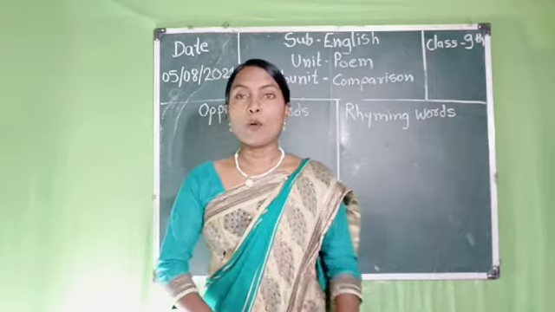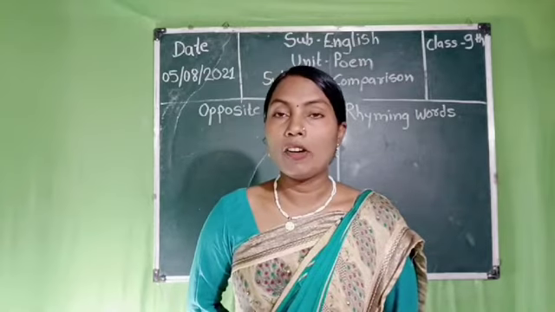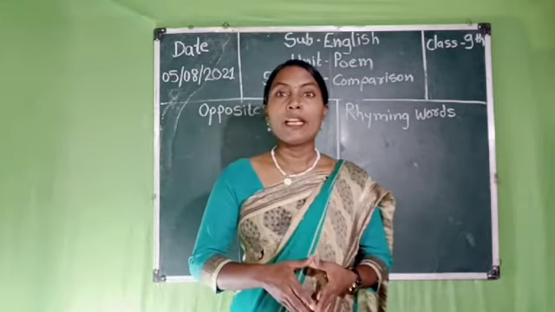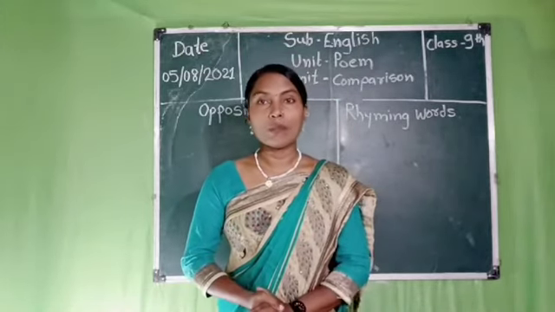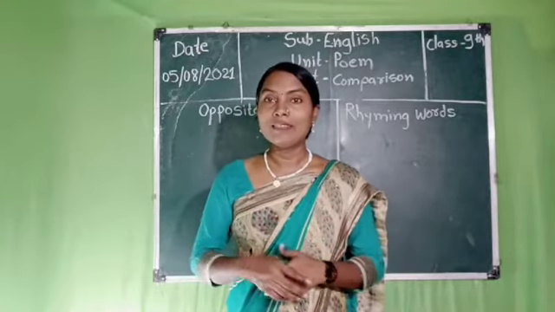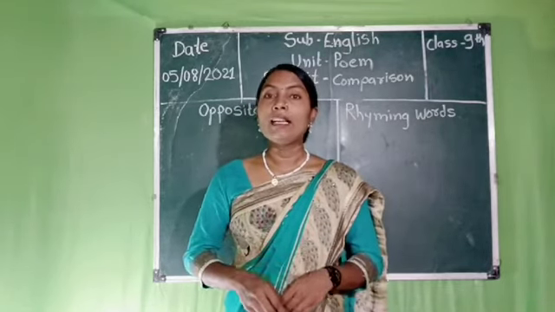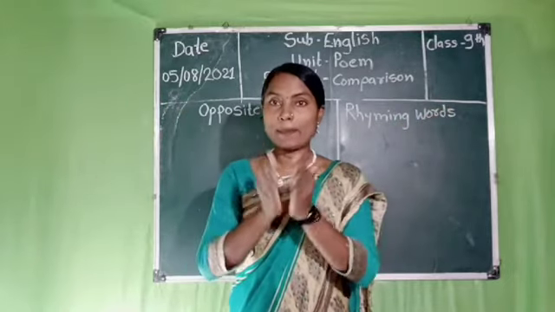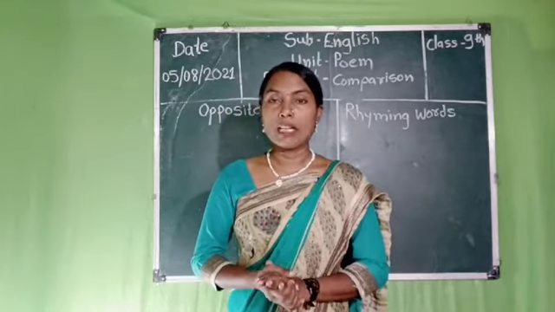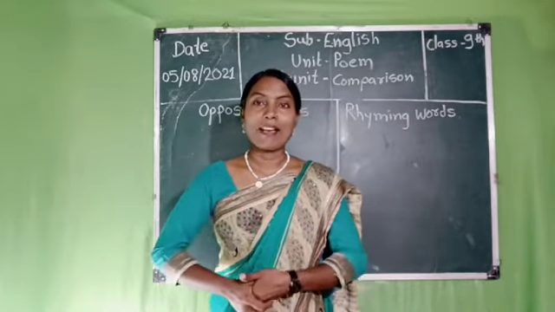In this poetry unit, today we will learn the subunit. Before that, I will ask you some questions, and please give me the answers. Okay, ready, students? Now tell me, which is the largest bird? Ostrich. Yes, very good. Now tell me, which is the smallest planet? Mercury. Yes, very good. And now tell me, students, which is the largest planet? Jupiter. Yes, very good.